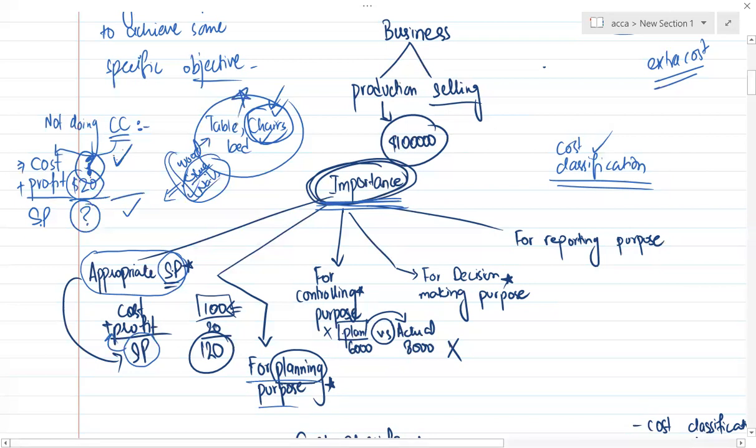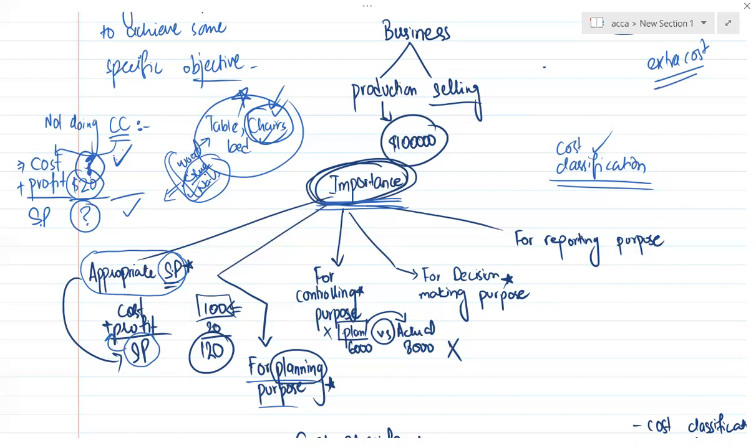Any manager, or one of my friends, for example, comes to me and asks how much money you would use in the next month to run your business. I would say 100,000 or 1 million, for example, $1 million. He asks, you would use 1 million? I would say yes, I would use 1 million. Which parts would you cover in this 1 million? I would say I would cover the production department, selling department.